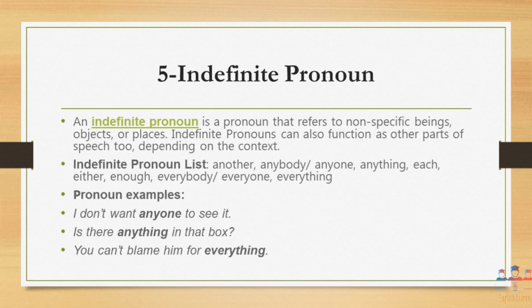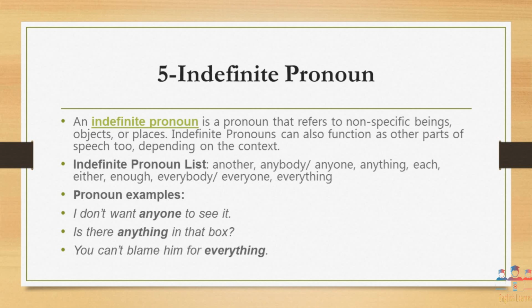The fifth type in our types of pronoun is the indefinite pronoun. As the name indicates, in this category the pronoun will not define each thing specifically. Definite means the thing is defined, the thing has been specified.